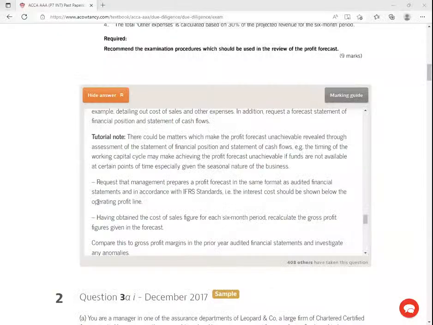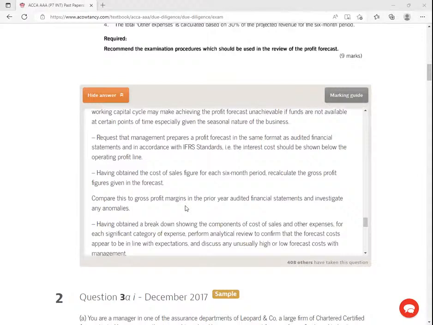Great. Ladies and gentlemen, from there we are told here, having obtained the cost of sales figure for each 6 months, recalculate the gross profit yourself. Compare this gross profit margin to the prior year audited financial statements and investigate any anomalies. So basically, they're doing analytical procedures. They're computing ratios and trying to investigate the differences.